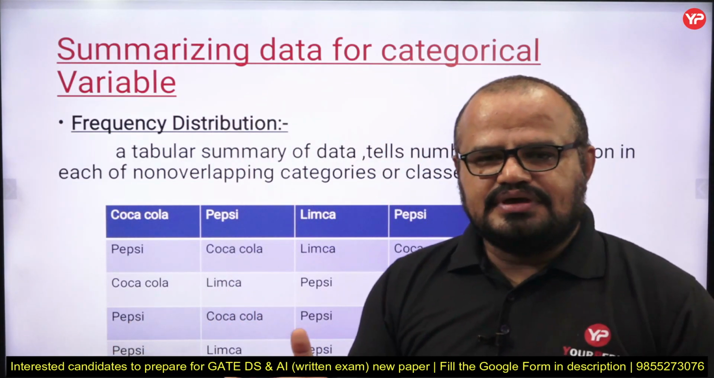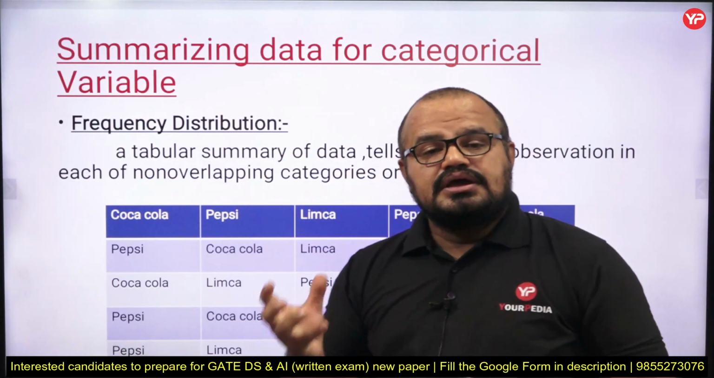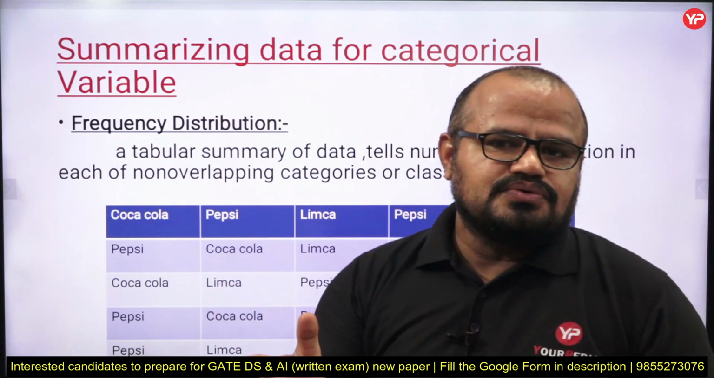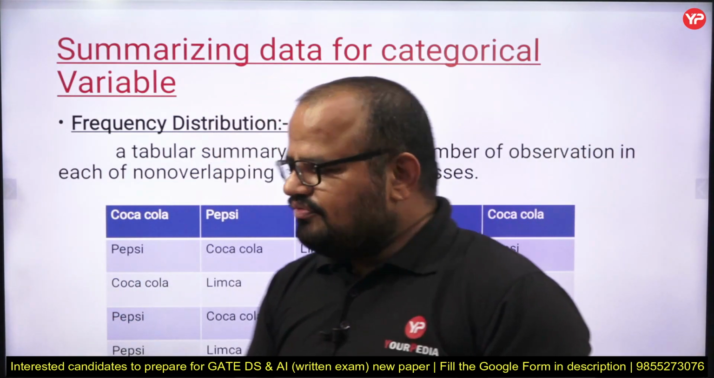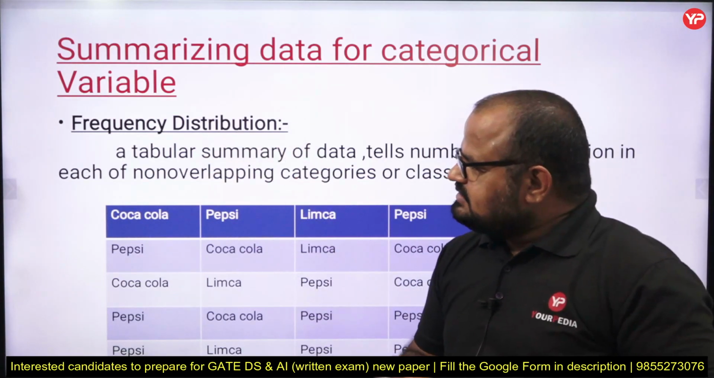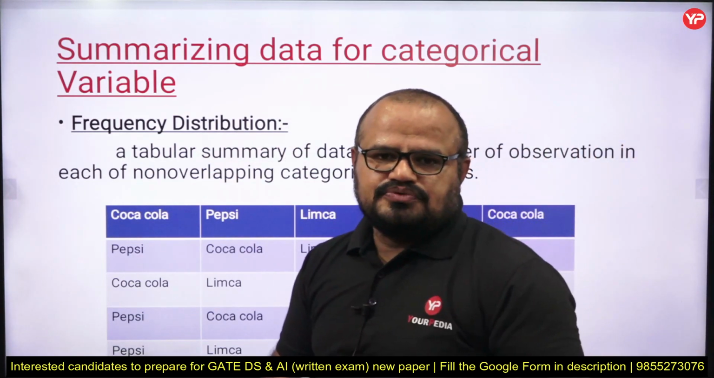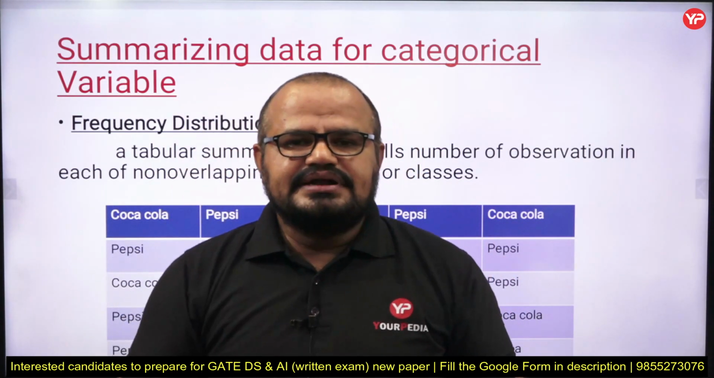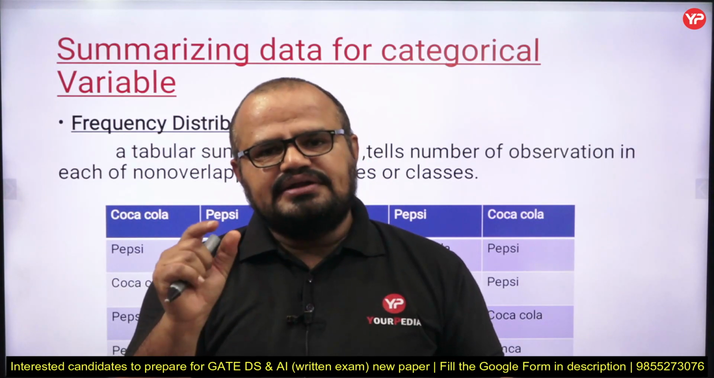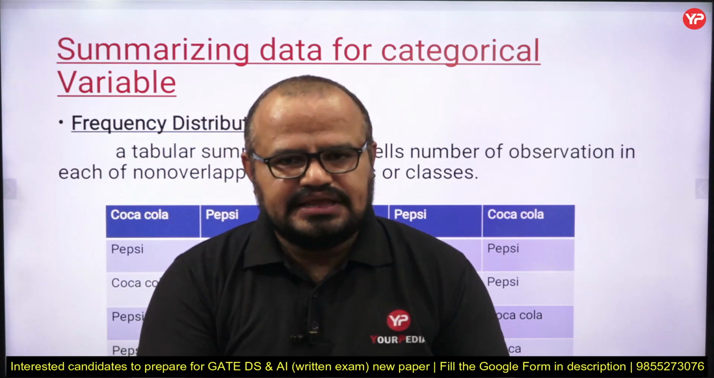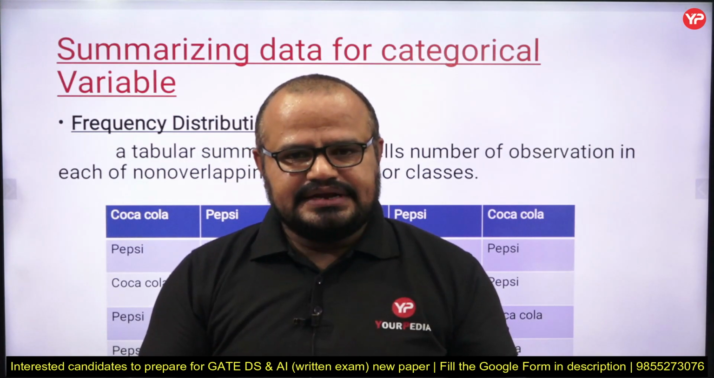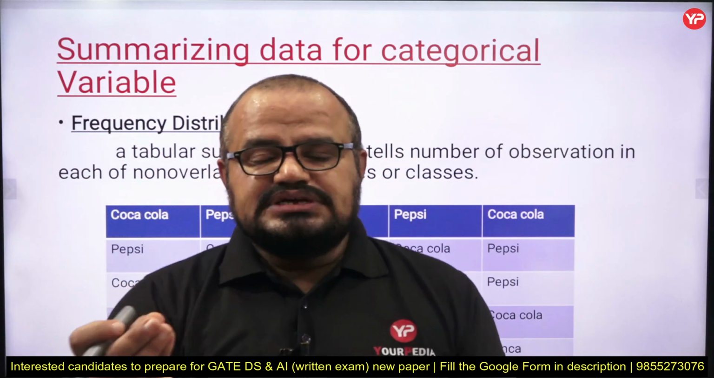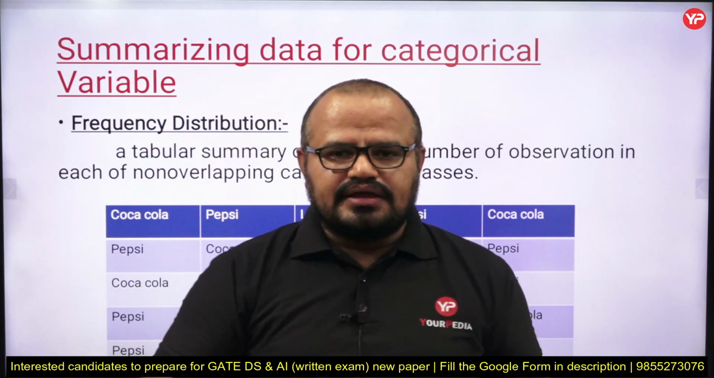We are going to discuss some basic terminologies related to categorical variables, what their use is, and why we use those particular terms. Let's start with the lecture, my dear students. The first term is frequency distribution. Suppose I have a data set that contains the values of a categorical variable. Suppose the data set gives me information related to the sale of soft drinks in a day.